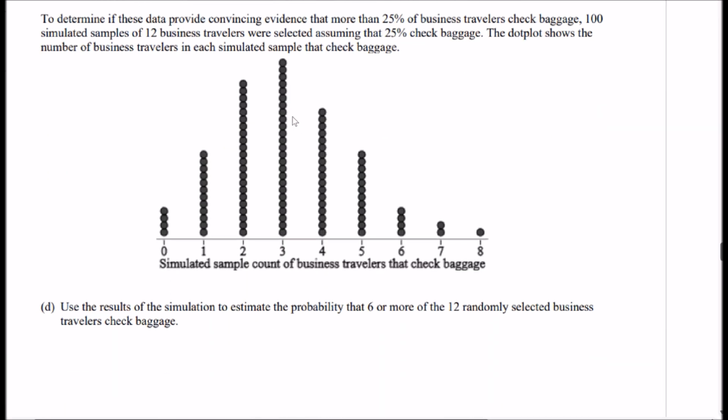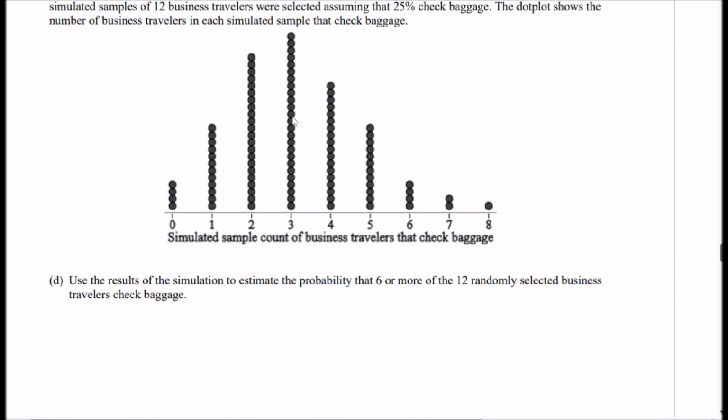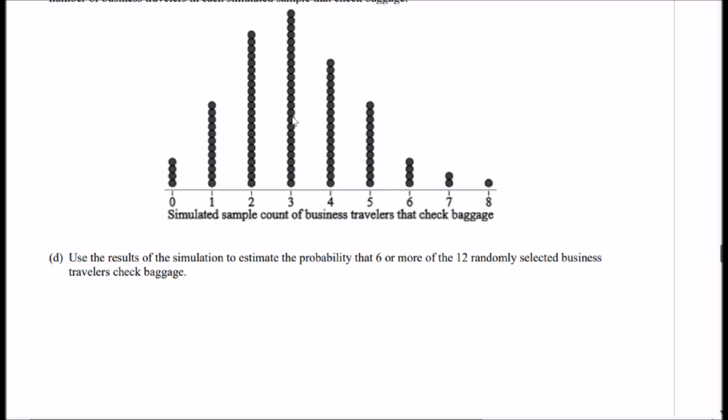Now, to determine if these data provide convincing evidence that more than 25% of the business travelers check baggage, 100 simulated samples of 12 business travelers were selected, assuming that 25% check baggage. A dot plot shows the number of business travelers in each simulated sample. So part D, use the results of the simulation to estimate the probability that 6 or more of the 12 randomly selected business travelers check baggage.